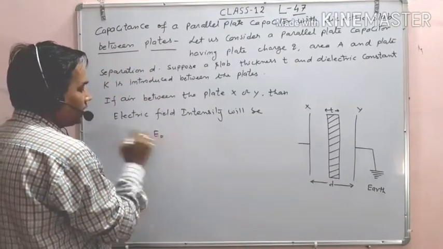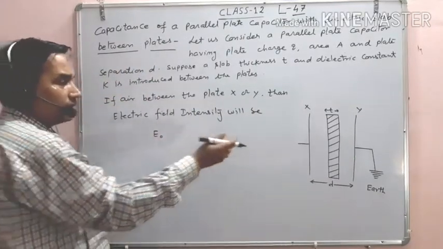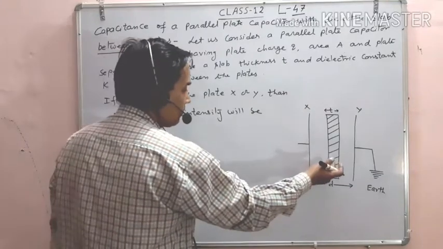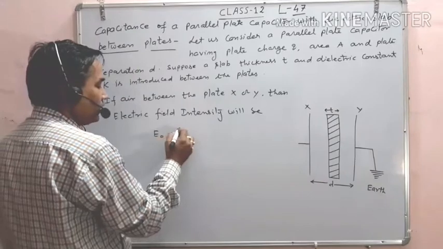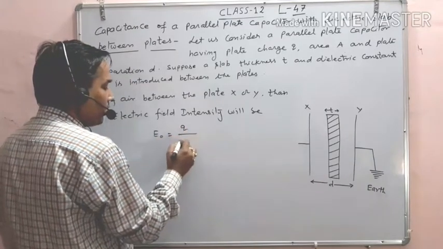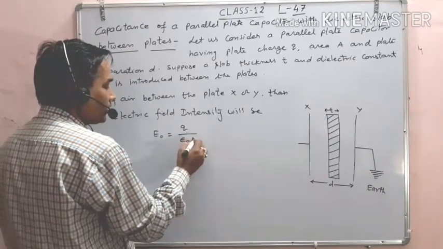So suppose that its electric field intensity between these gap, in which place where air is present, is E naught. So E naught is equal to Q upon epsilon naught A.